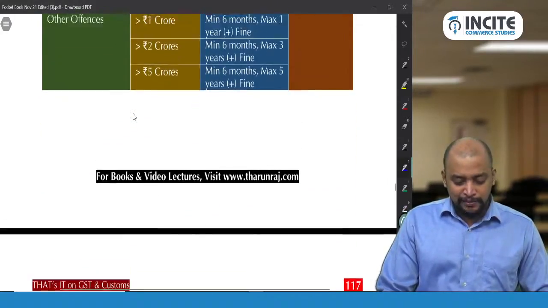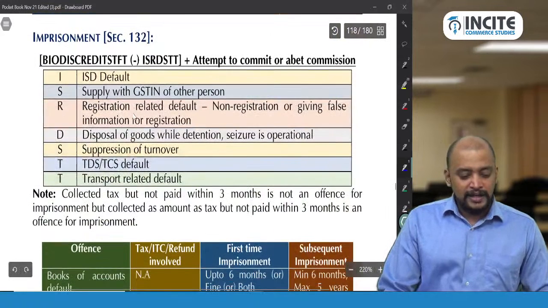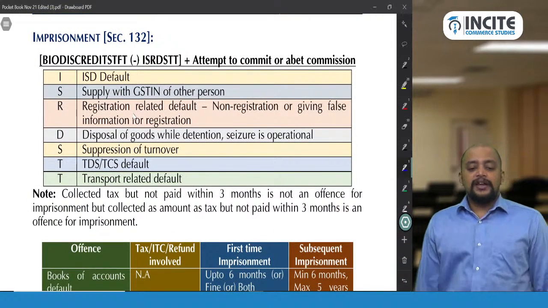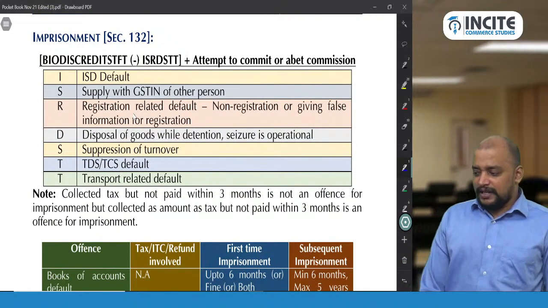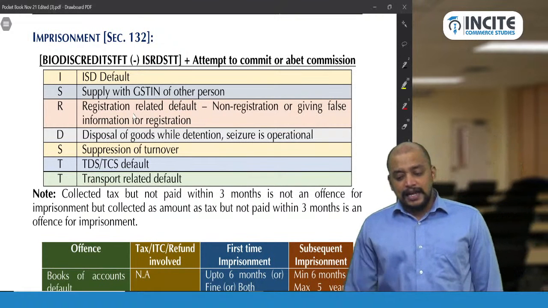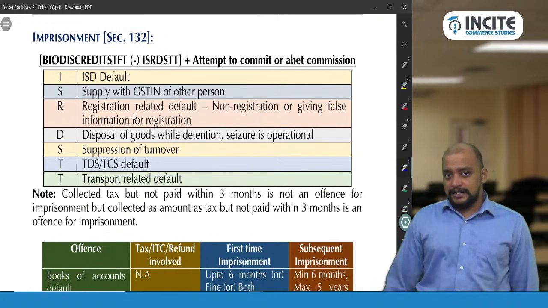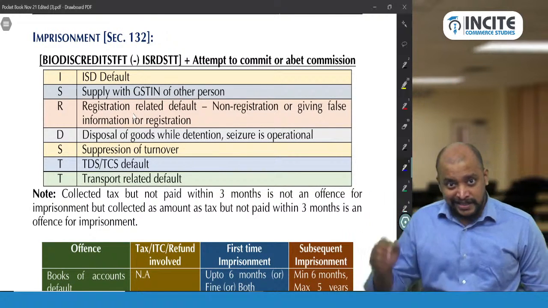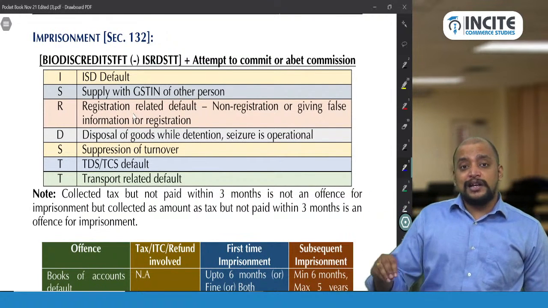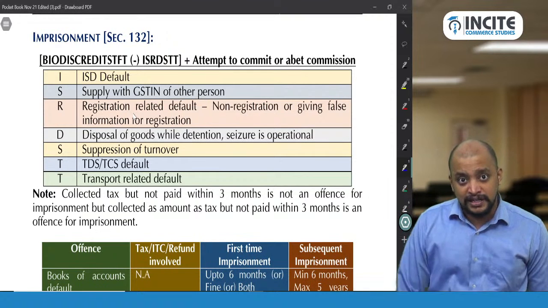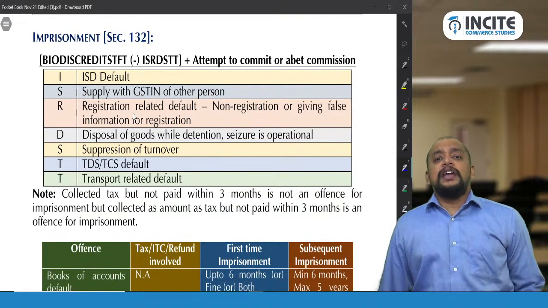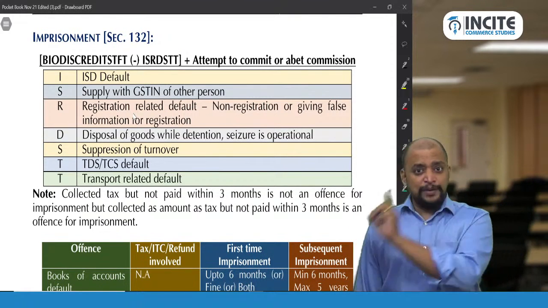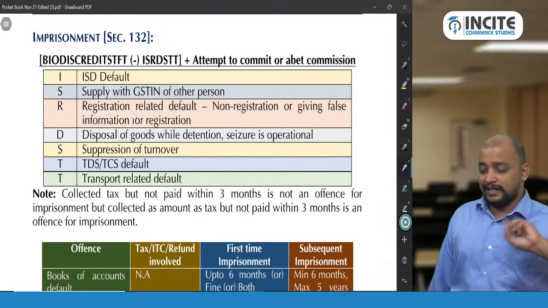So page number 116, section 132. Biodiscredits TFT minus ISRDSTT. So these offences minus a few offences, plus attempt to commit or abetting commission of these offences, leads to imprisonment. Okay, that's how it is connected.